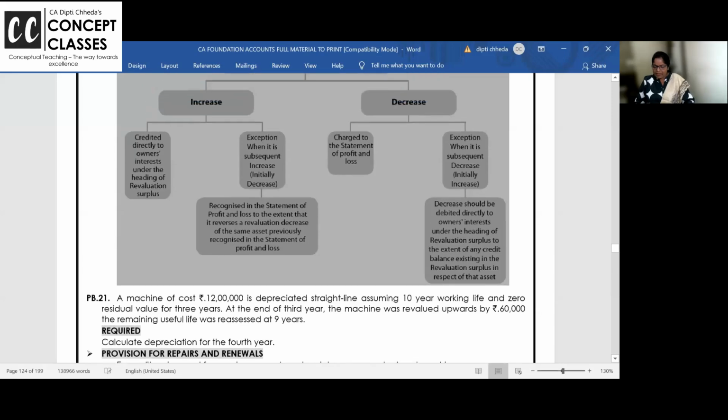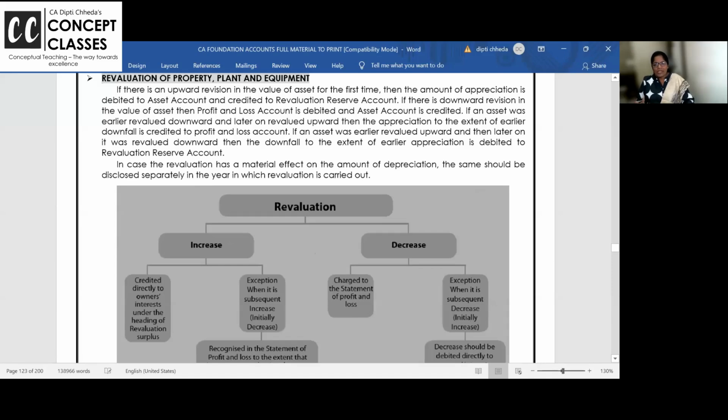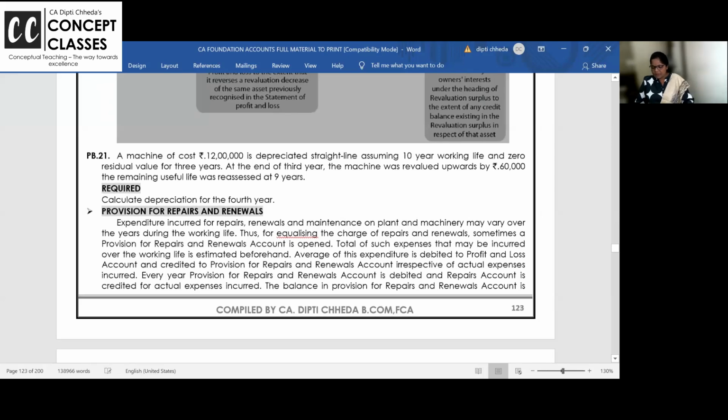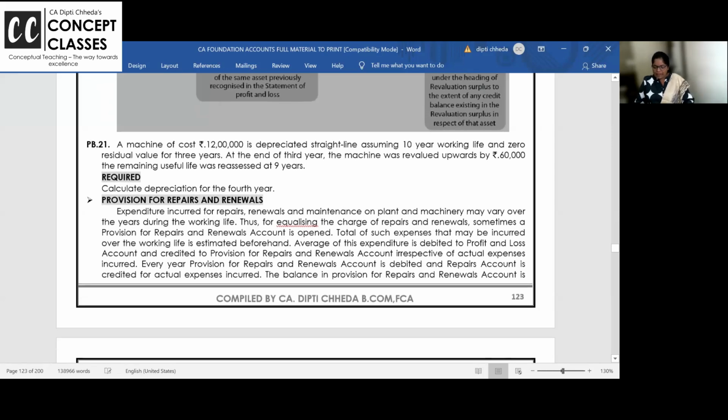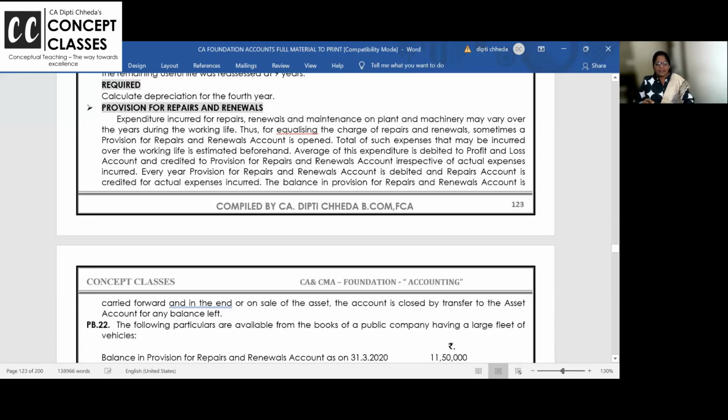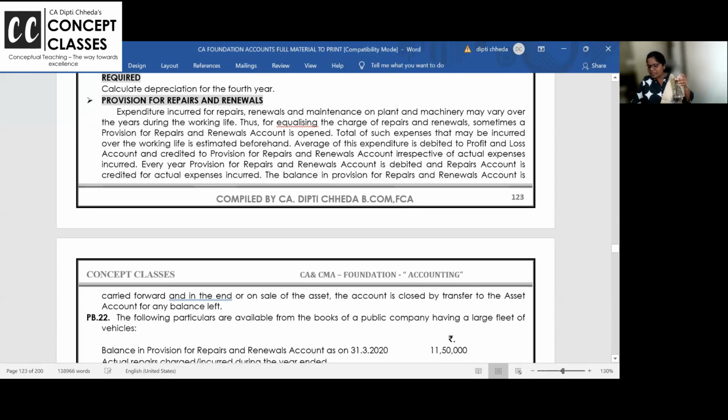Now let us start with where we left off yesterday. Last part. All of you followed the concept of revaluation. It's almost like AS10, what we talked about yesterday for revaluation. You will do it in CA Inter. Right now, we are starting with provisions for repairs and renewals. This para is there. Can you please read it on your own, on screen? Padho.